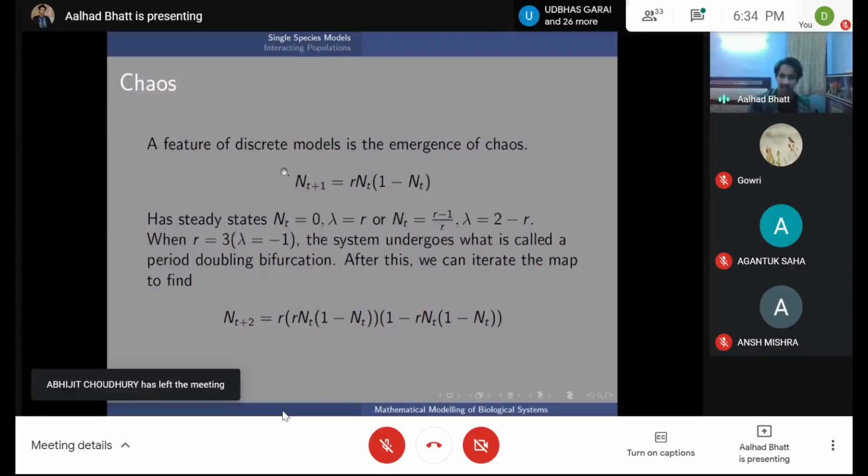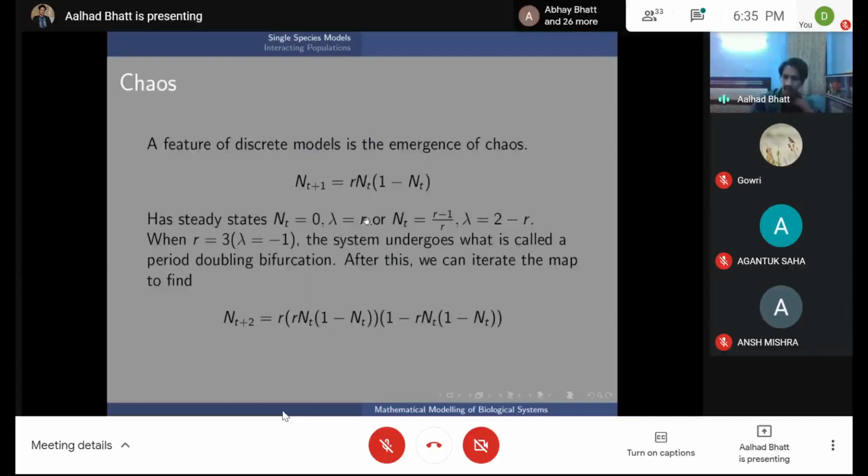And instantly you can see that there are two possible zeros, which is nt equals 0 and nt equals r minus 1 by r. Again, you find the zeros by saying nt is equal to rnt into 1 minus nt. I had defined lambda earlier as f dash nt, so you can again find the value of lambda for the different values of nt. So what happens is that r is positive, so it starts increasing.